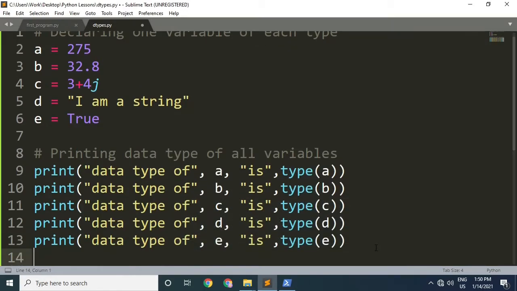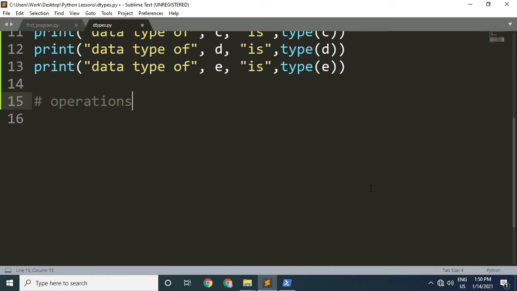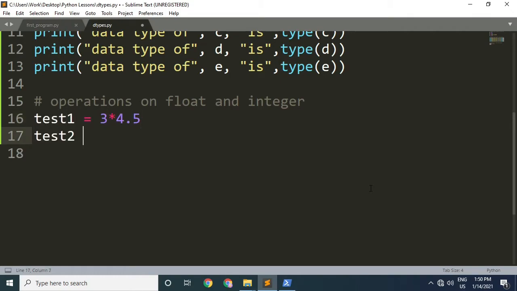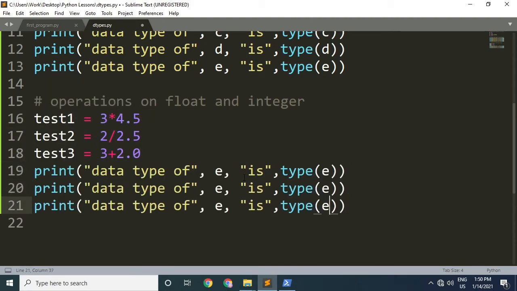Let's look at some operations now. If you add, subtract, multiply or divide an integer type with a float type, the result will always be a float. Let's take some examples: 3 and 4.5, 2 and 2.5, 3 and 2.0. Let's quickly print them out.